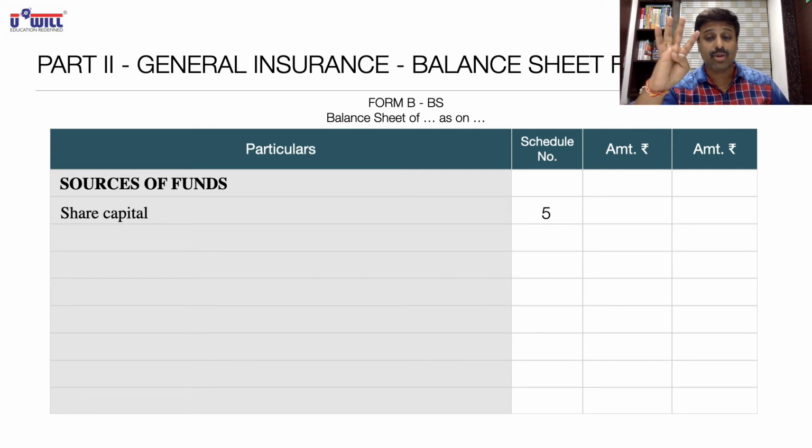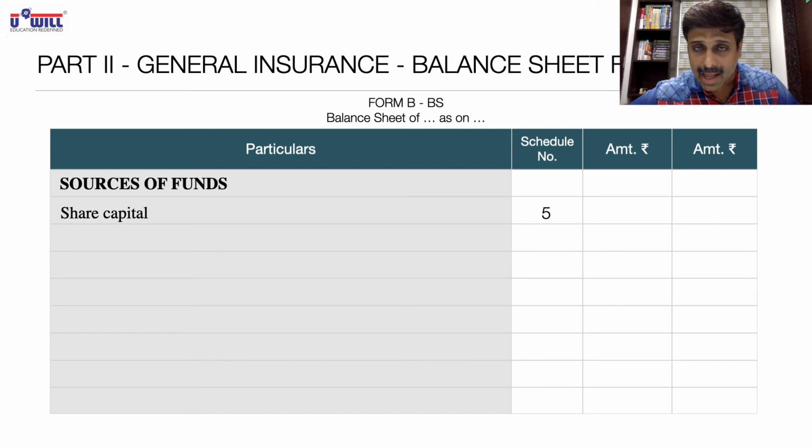Now, 4 schedules we have seen in the revenue account. So this will be schedule number 5. Here it's reverse. Normally in banks and in company final accounts, we start with the balance sheet at schedule number 1. But in an insurance company, they start with schedule number 1 in the revenue account only. I repeat, in an insurance company, they start with schedule number 1 in the revenue account only. So 4 schedules we have already seen in the revenue account, so here it will be schedule number 5.